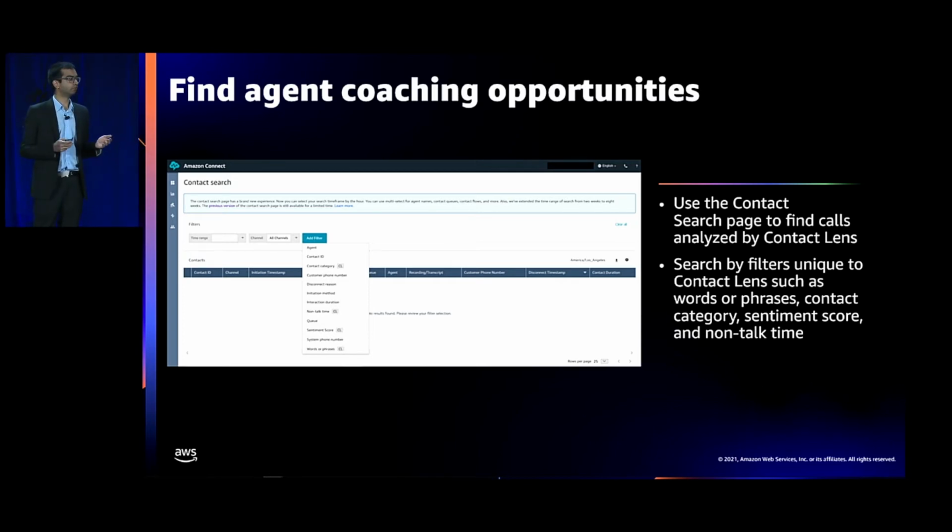For example, you can look for all the calls where the customer sentiment shifted from negative to positive. You can also look for calls where the customer sentiment shifted the other way around, from positive to negative. Right? And this would basically help you understand which are the calls where the customers entered the conversation maybe with some issue, and your agent was able to perform really well and get them to a positive sentiment at the end of the call. On the other side, if you find calls where the customer sentiment was positive and ended with negative, maybe those are the calls that you want to focus on.